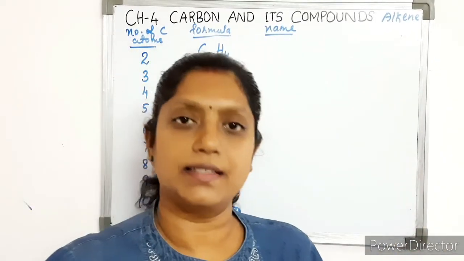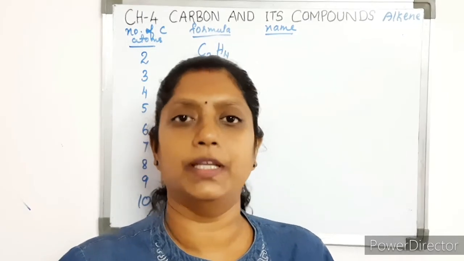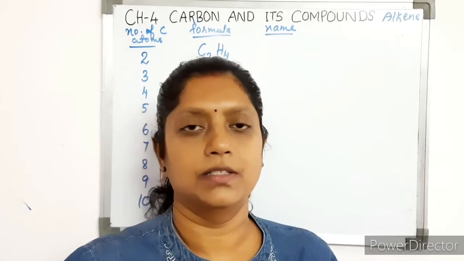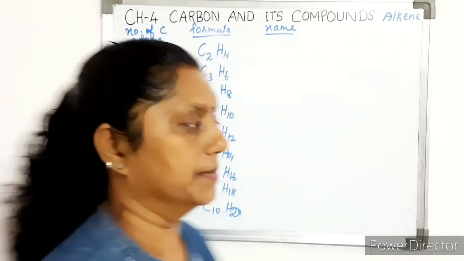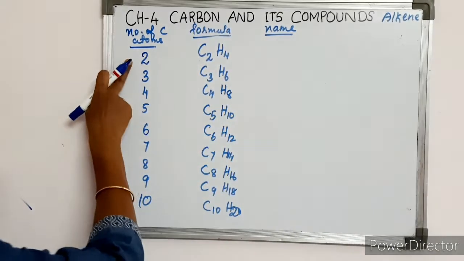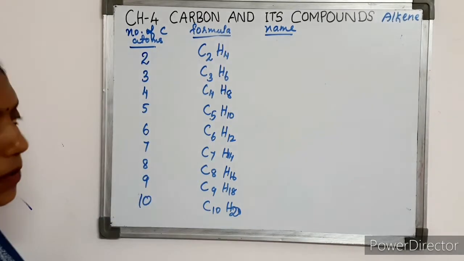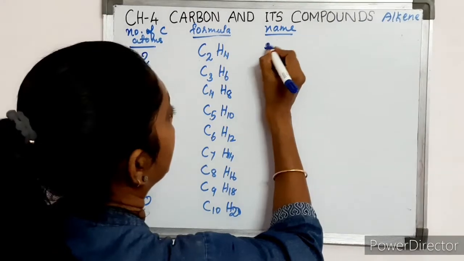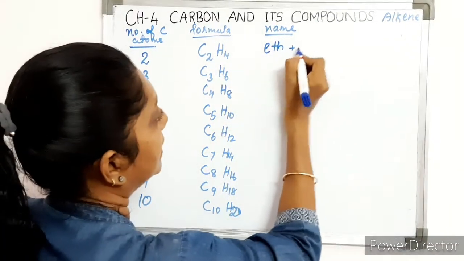Alkenes are unsaturated hydrocarbons that contain a double bond between 2 carbon atoms. So the first member of this family has 2 carbon atoms in it, starting from 2 carbon atoms. The formula of the first member is C2H4 and the name is eth. This is the root word plus ene.